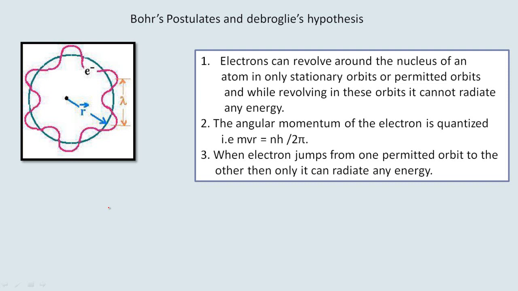So he studied the hydrogen atom spectra, and you know that the hydrogen atom is the simplest atomic model known to us, because in case of hydrogen there is only one proton inside the nucleus, there is no neutron, and there is only one electron which is revolving around the nucleus.